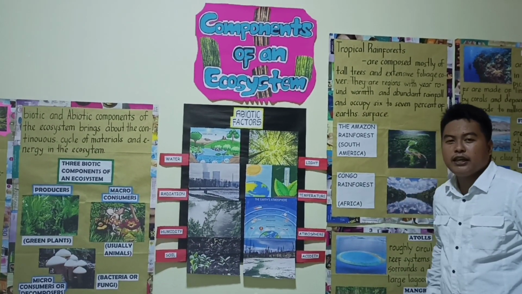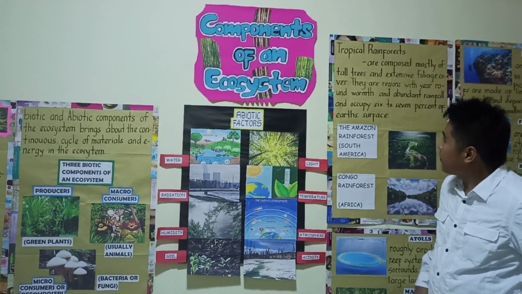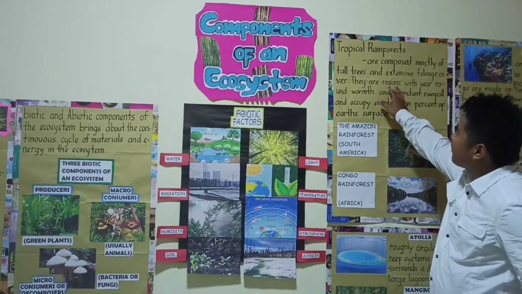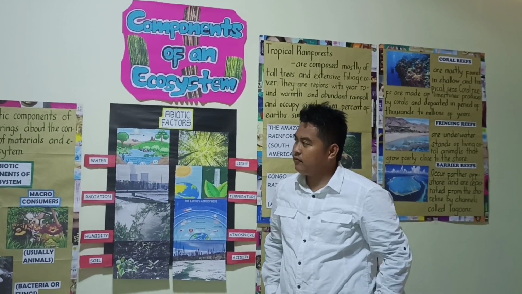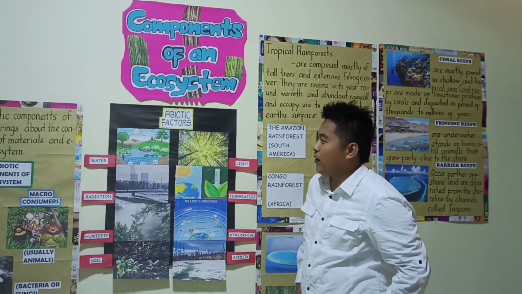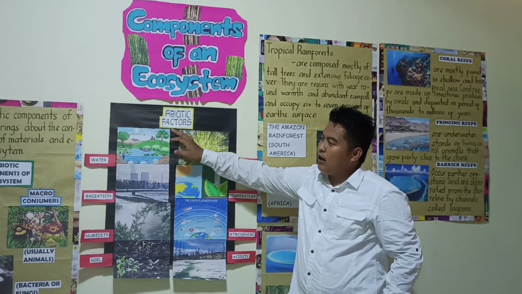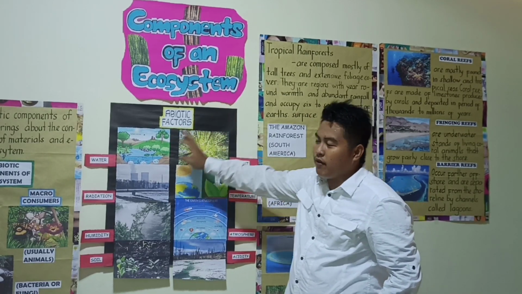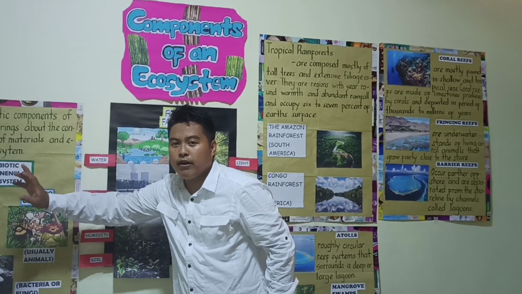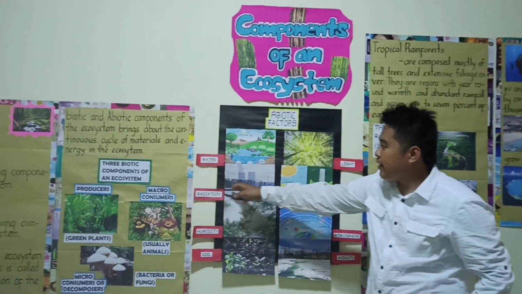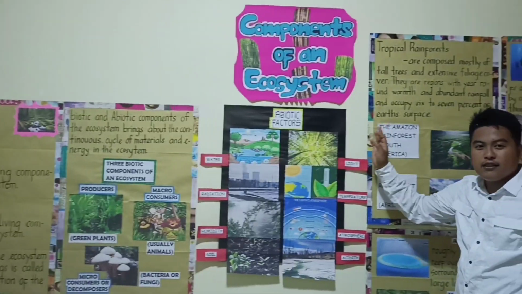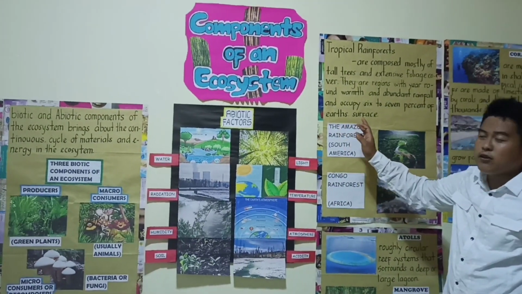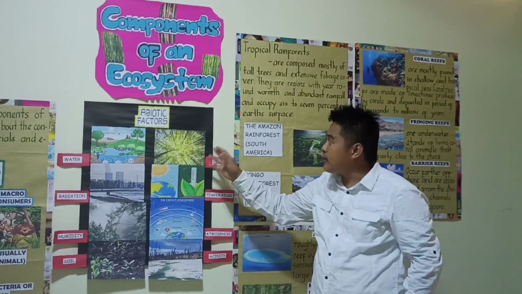Okay, and those are the two components of an ecosystem, the biotic factors and the abiotic factors, with their examples. Now class, let's discuss the most important ecosystems that surround us.